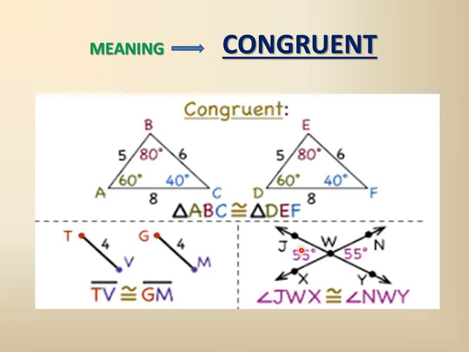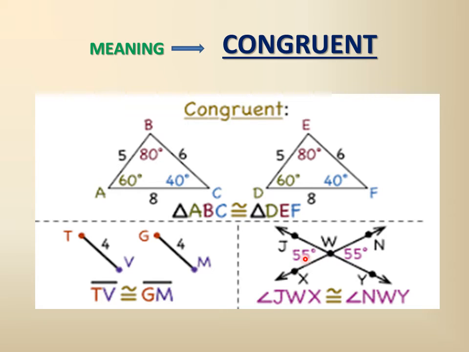Now if we consider the case of angles, this angle JWX has a value of 55 degrees. The other angle NWY will also be 55 degrees. So these two angles can be said to be congruent. They will be exactly the same because this is a line JWY and XWM. In the previous videos we have studied that these two angles will be vertically opposite angles. So they will be equal. So these two angles can be called congruent also if the value of the angle is equal.